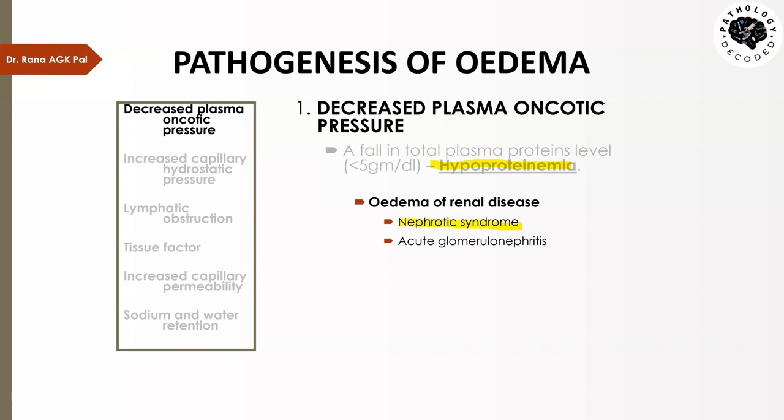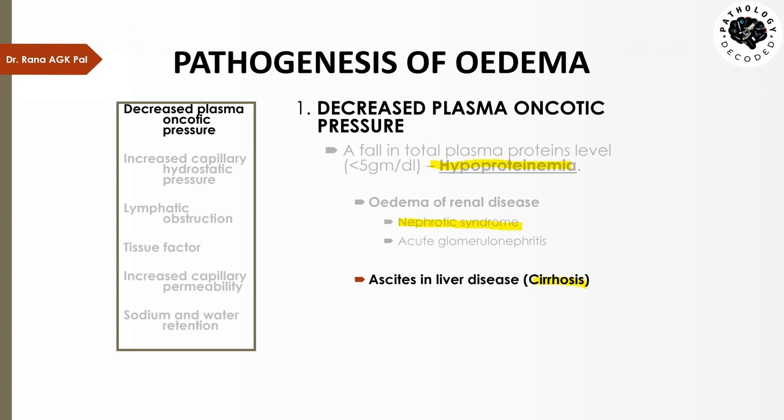Then we have another condition, acute glomerulonephritis, that can also in the same way cause leakage of protein in the urine and lead to edema. Another important reason which can cause hypoproteinemia is cirrhosis. Cirrhosis is a condition in which the liver fails. It is caused by end stage hepatic disease. Here, the liver totally stops its function. It becomes totally fibrosed and damaged, and it stops its metabolic function.